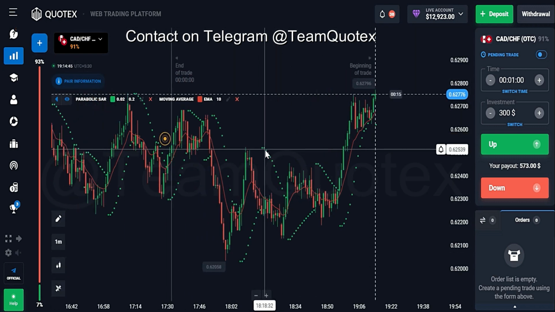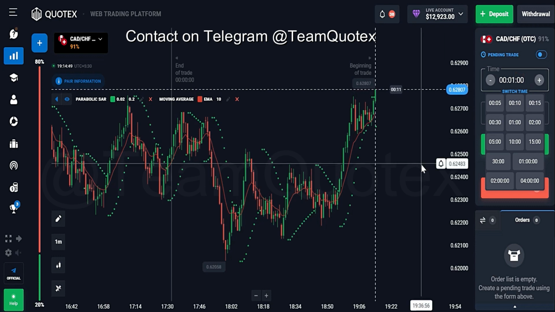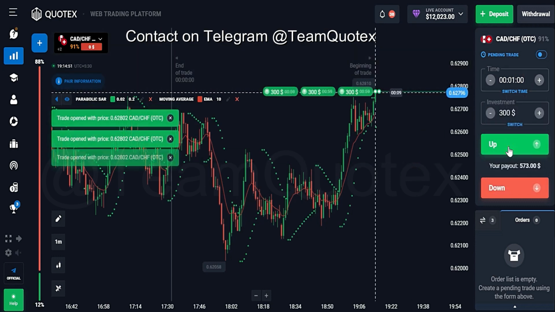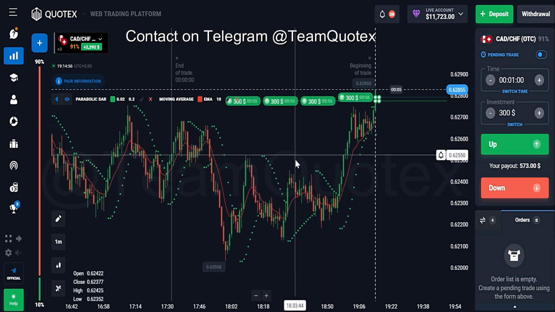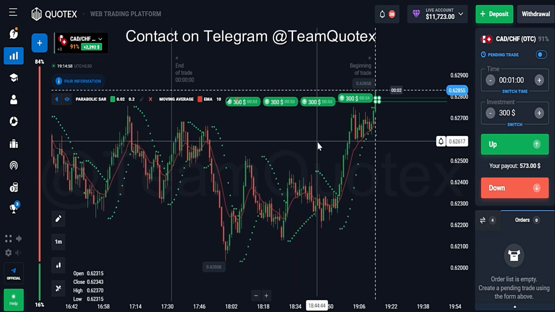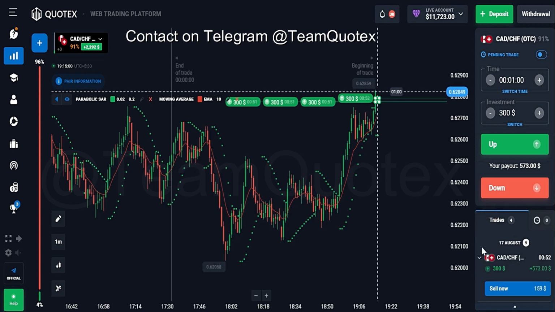All right. So here, guys, we can try to place two trades in the upward direction. Now you can see 1, 2, 3, 4. I invested $1,200, if you will see, for 1 minute in the upward direction. So what is the logic and what is the concept? The concept is quite easy, quite simple, guys.